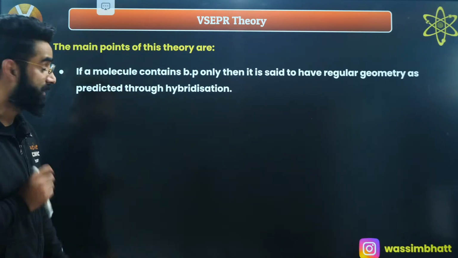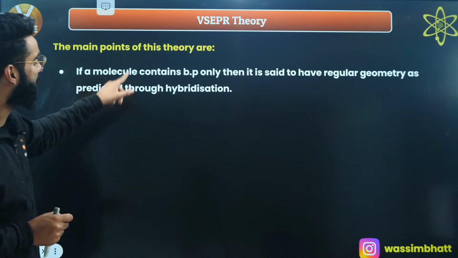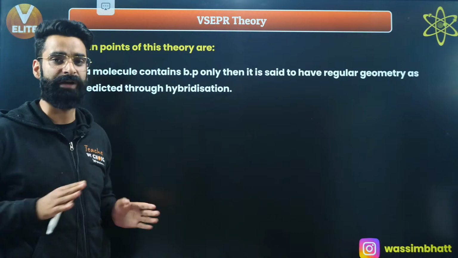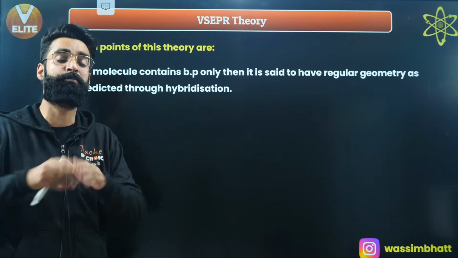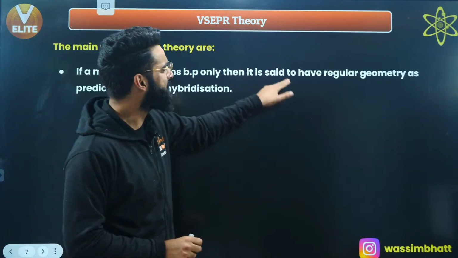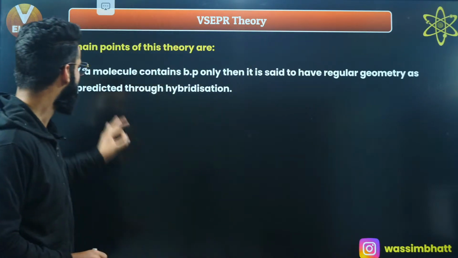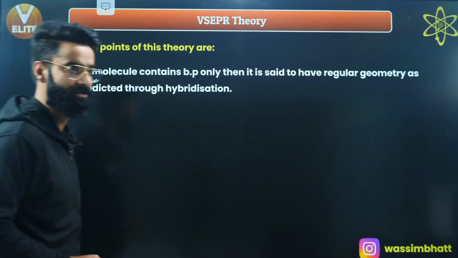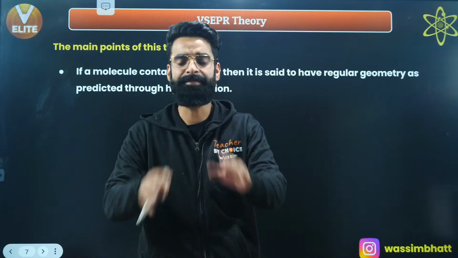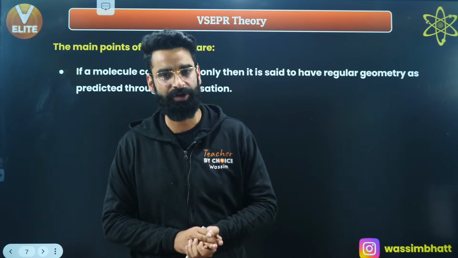Moving on to one more important thing. If a molecule contains only bond pairs of electrons, then it is said to have the regular geometry as predicted through hybridization. I told you in the last session, hybridization gives us the idea about the geometry of the molecule.